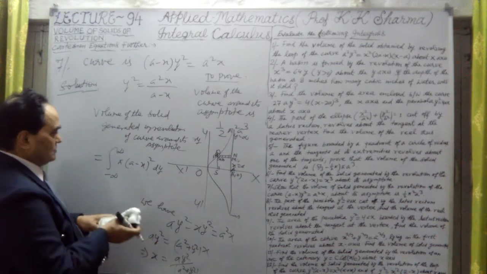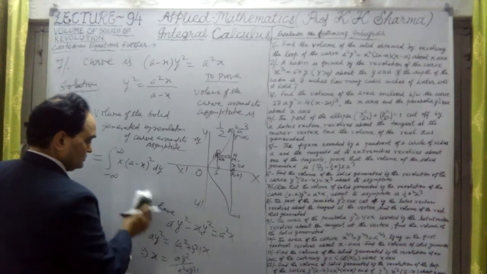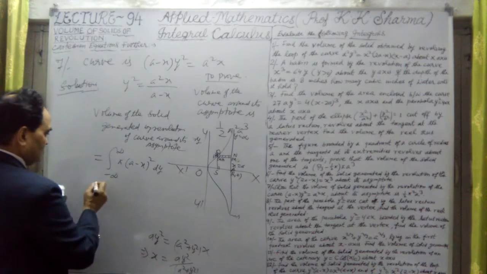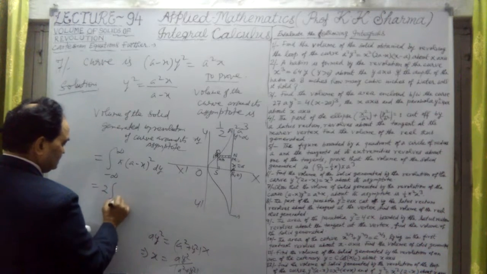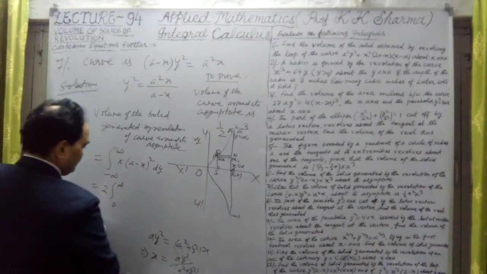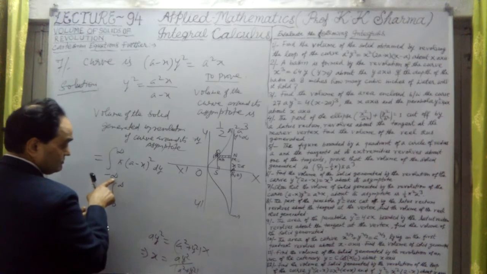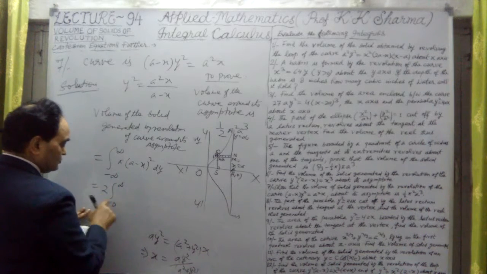This is the value of X. Now let me substitute this here. So substituting this value, the limits will be the same. This is twice 0 to infinity, because of symmetry, it is twice 0 to infinity.